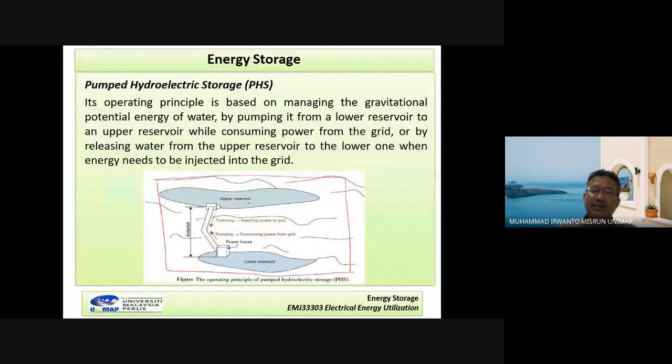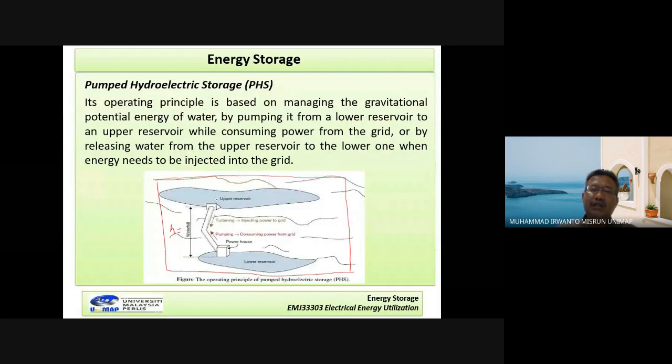Between the upper reservoir and lower reservoir, there is a head, the head of the waterfall. This is H, the head of the waterfall. How does it operate? Look here, the upper reservoir stores the water, and then we have the channel here.